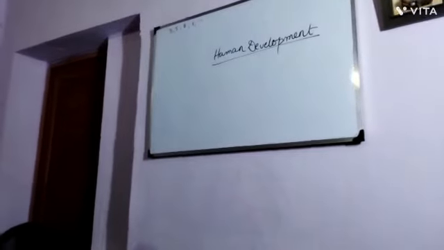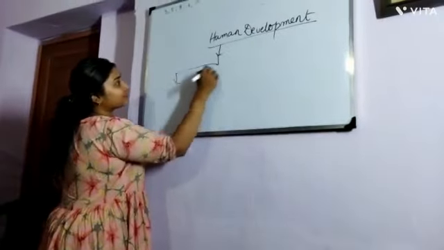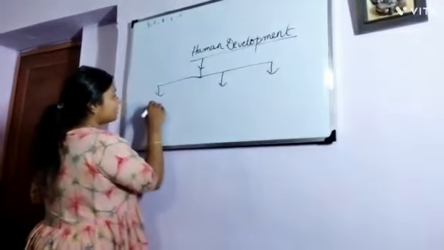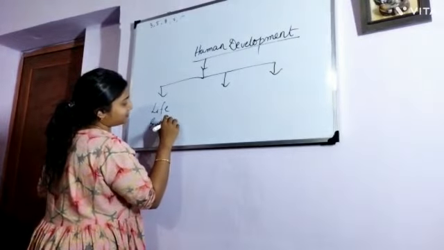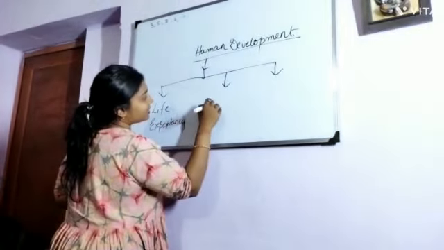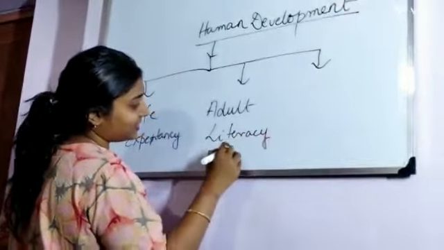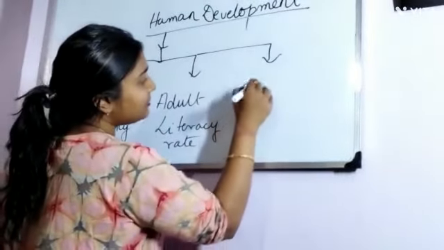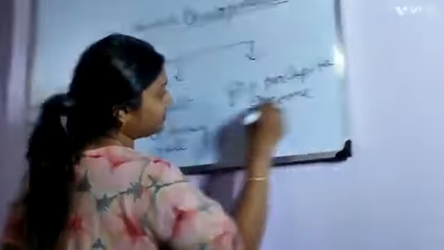About human development. Human development is that which enlarges people's choices and improves their lives. Now there are several parameters by which we can measure this human development. First one is life expectancy. Second one is the adult literacy rate. And third one is the GDP. You have to calculate it on the basis of per capita income.